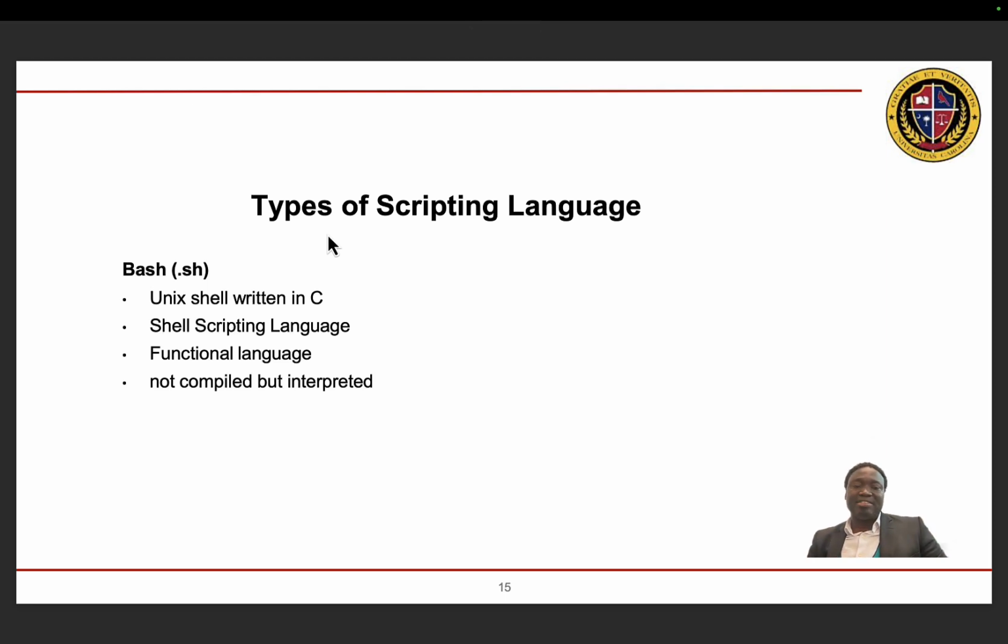Let's look at specific examples of scripting languages. So we have Bash with the extension .sh, and it's a Unix shell scripting language. It's written in the C programming language. So that's a shell scripting language, and it is also interpreted and not compiled. So if you are using a Unix or Linux system, then it means that you're going to use the bash shell.